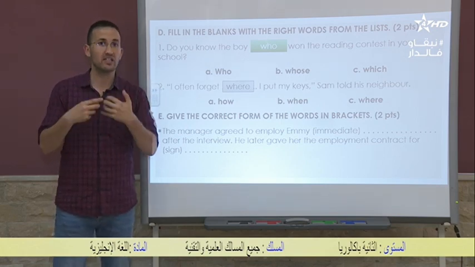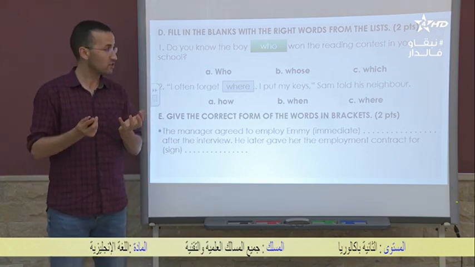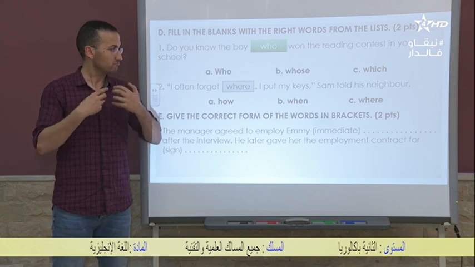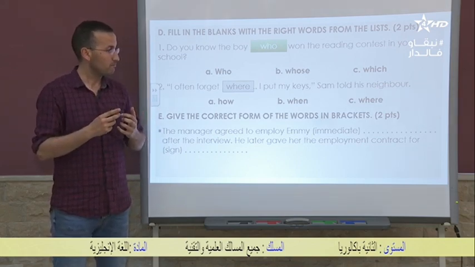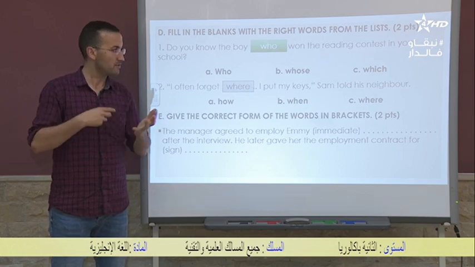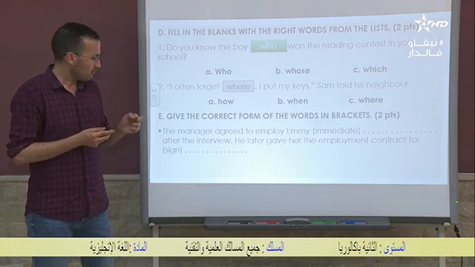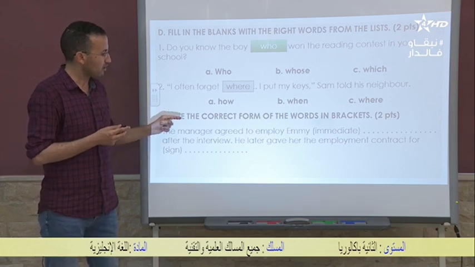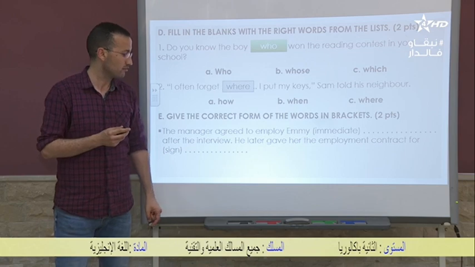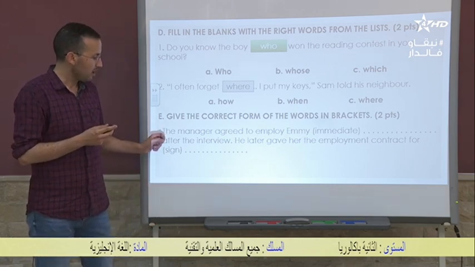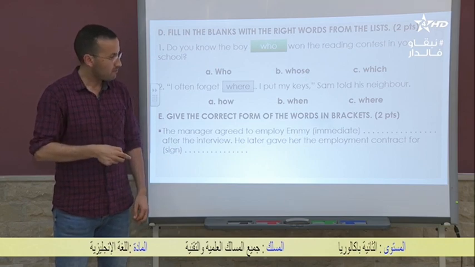Remember that we use suffixes to create new words, for example verbs, adjectives, etc. So let's read the first one. The manager agreed to employ Emmy immediate, the word here, gap, after the interview.